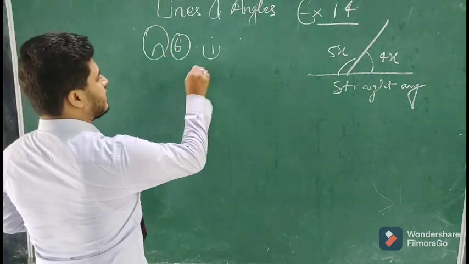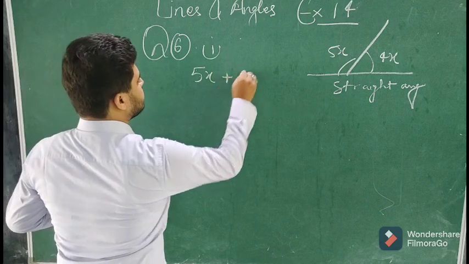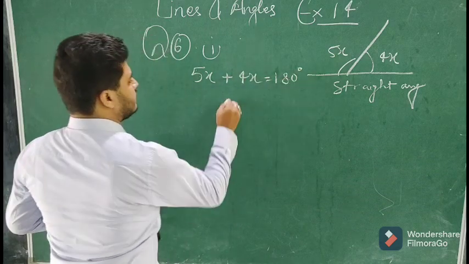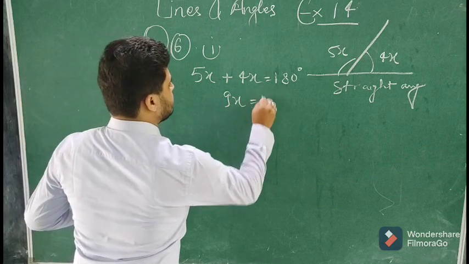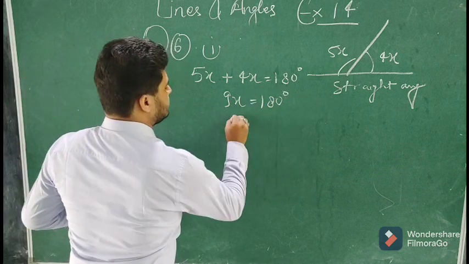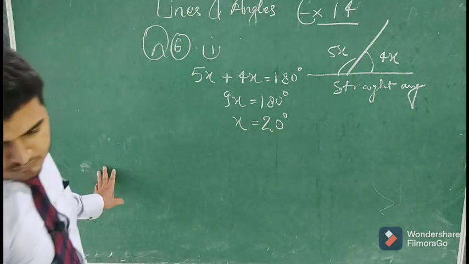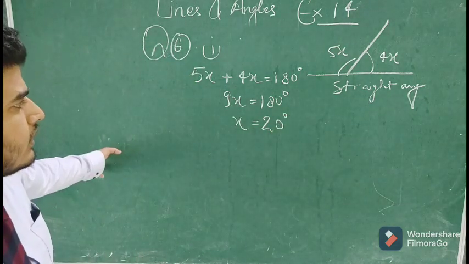So if it is a straight angle, we can simply write down 5x plus 4x is equal to 180 degrees. That is 9x is equal to 180 degrees. That is x is equal to 20 degrees. So the value of x will be 20 degrees.